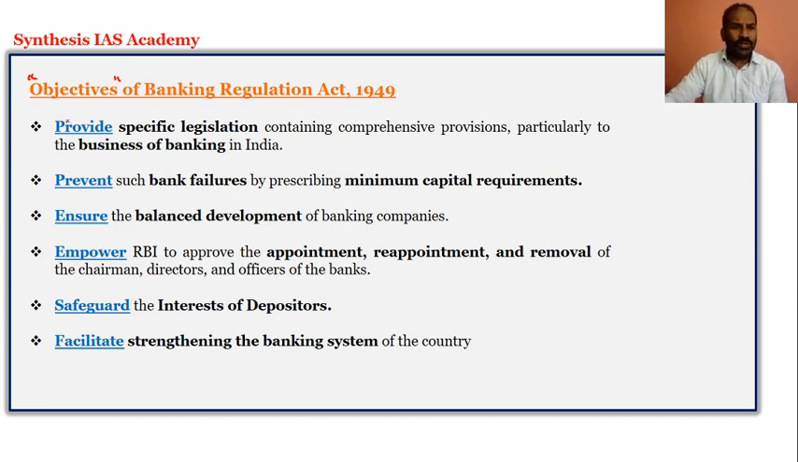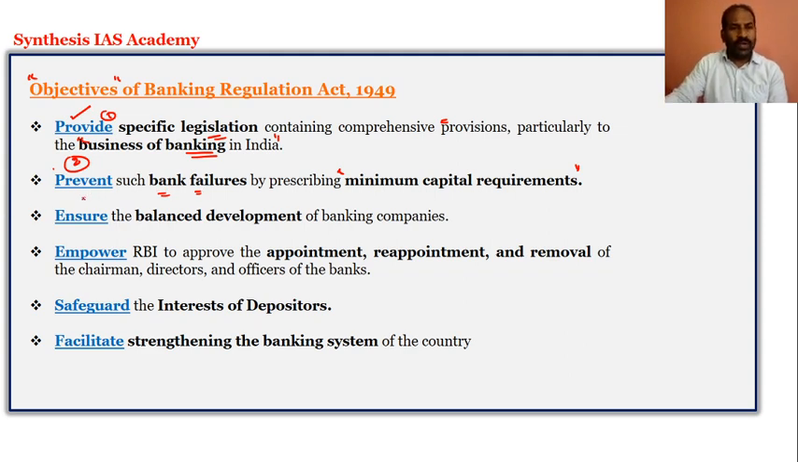So what is the main objective? It is to provide a specific legislation with comprehensive provisions particular to the business of banking in India. So it is only specific to the business of banking in India. The next one is to prevent bank failures by prescribing a minimum capital requirement. If a minimum capital requirement is prescribed for the banking system in India, it will prevent such failures which might gradually pop up.